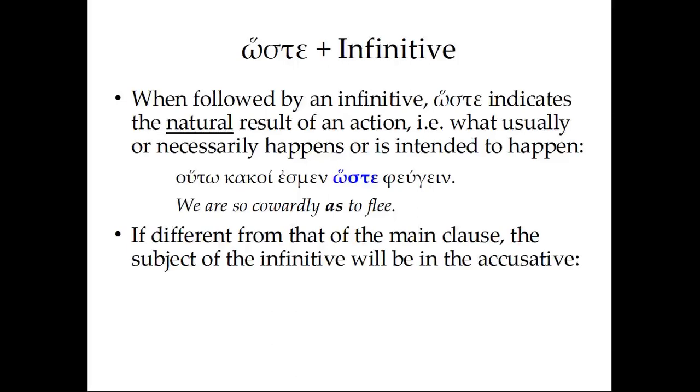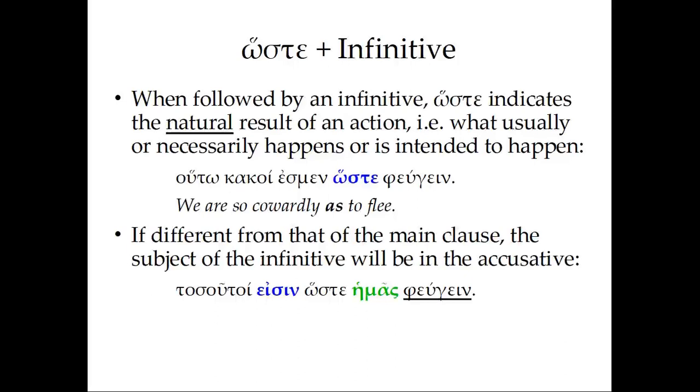If different from that of the main clause, the subject of the infinitive will be in the accusative, just as we saw in indirect speech. Tasu toi eisen hoste hemas pheugein. So in this case, tasu toi, that correlative pronoun, is once again calling attention to the quantity, the number of a group of people.